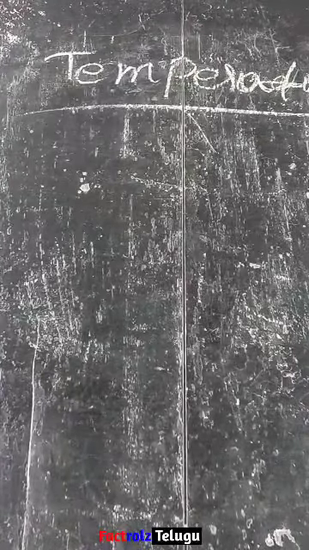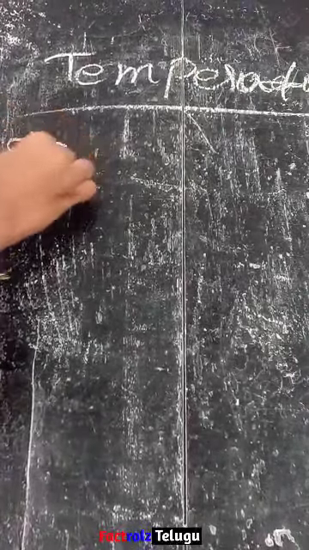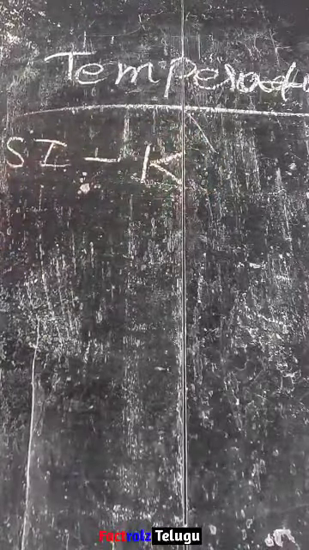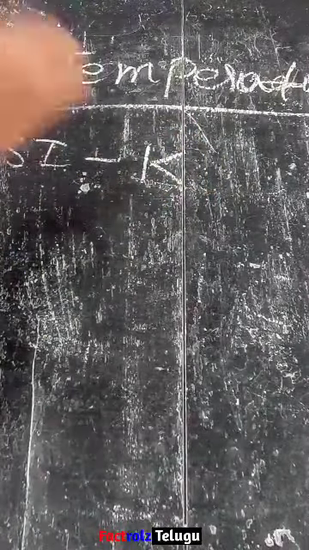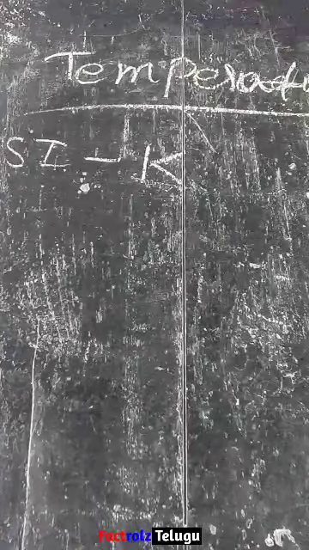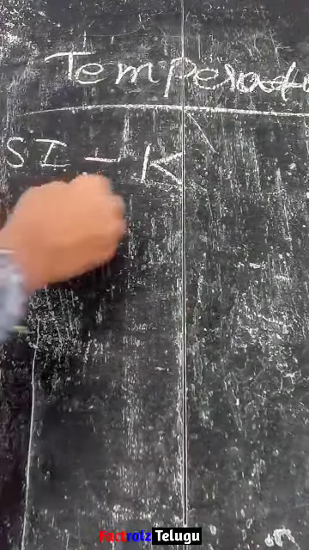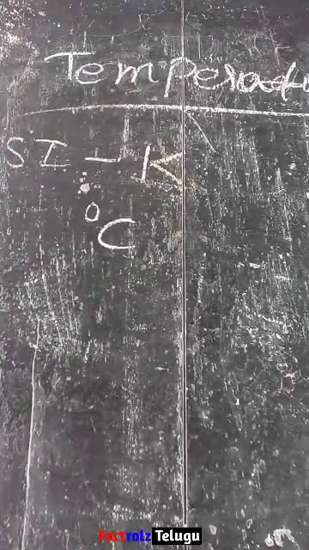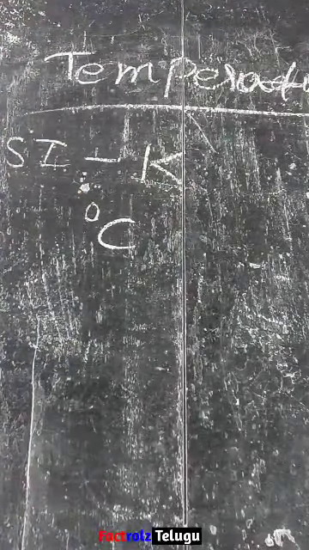So see here, the SI unit of temperature is Kelvin. Don't confuse the units of heat and temperature. The SI unit of temperature is Kelvin, and it can also be expressed in degree Celsius. That means it is expressed in Kelvin and degree Celsius.